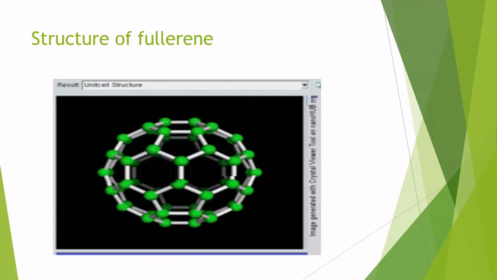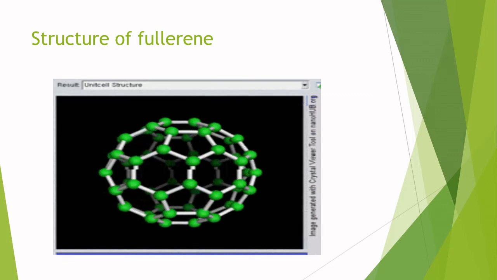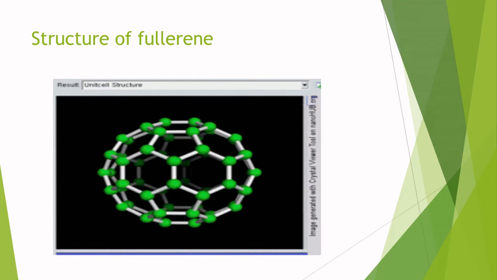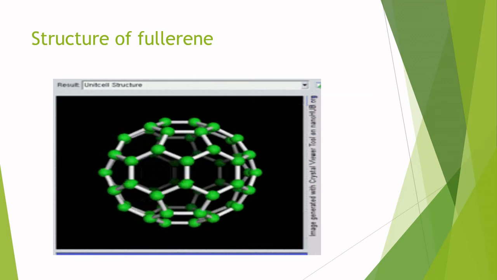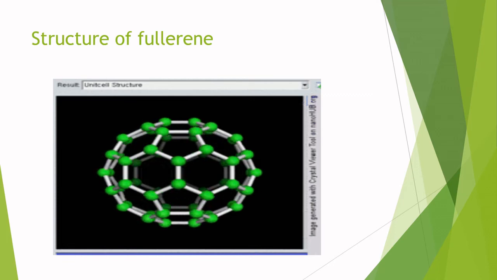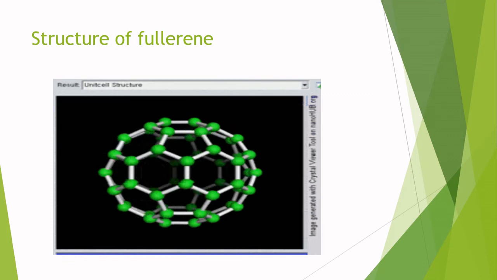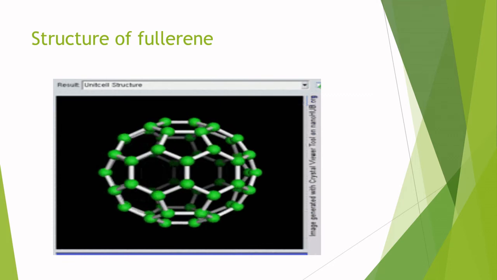A carbon is attached with three carbons. Suppose we take this carbon; it is attached with three carbons. See, 1, 2 and 3 carbons. This is the buckyball. This is the C60 fullerene.